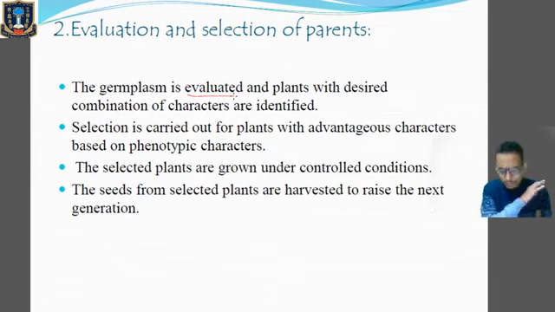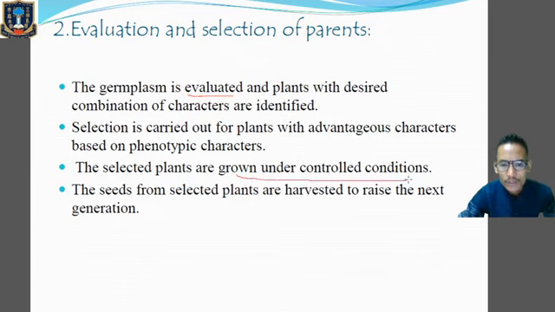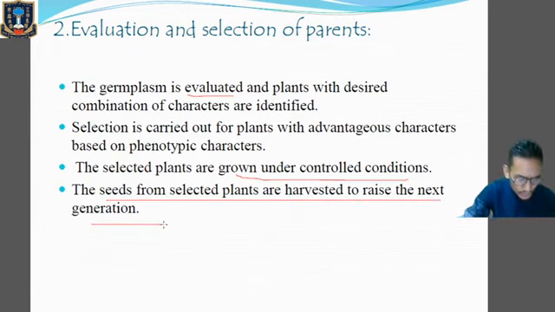After the selection of parents with the desirable characteristics, those selected plants are grown under controlled conditions. Clear? And the seeds from the selected plants are harvested to reach the next generation.